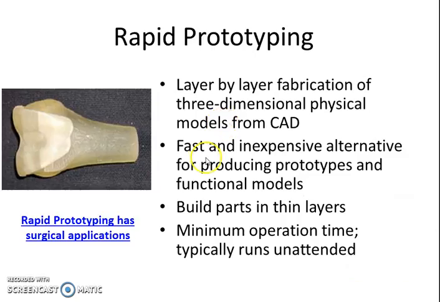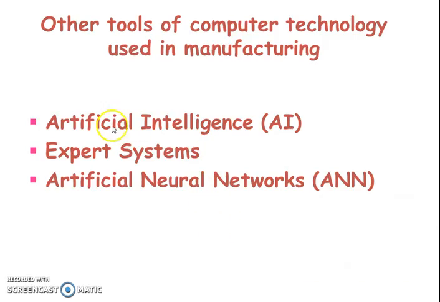One of the finest achievements of technologies is rapid prototyping in the field of manufacturing, which is a layer by layer technology. It is known as additive technology. It is more famously known as 3D modeling. Here it finds a lot of application in surgical fields. Today's technology does involve artificial intelligence, artificial neural networks, and various techniques. And cellular technology, group technology also plays an important role.